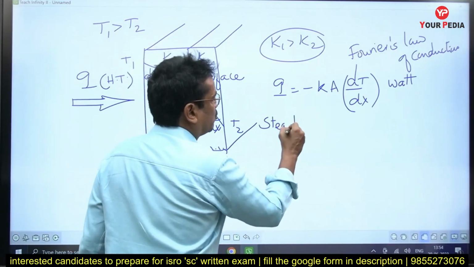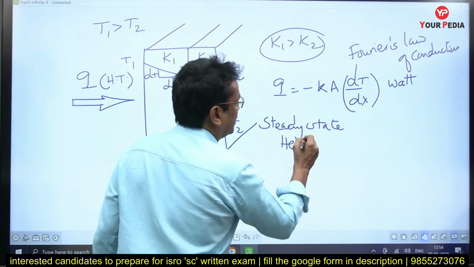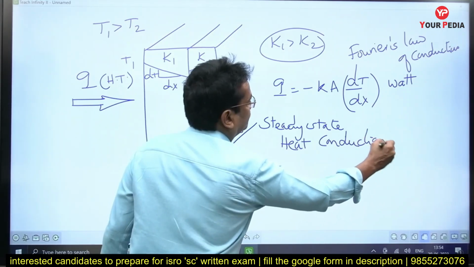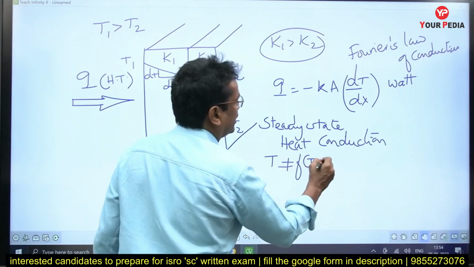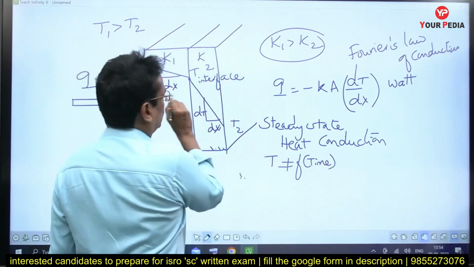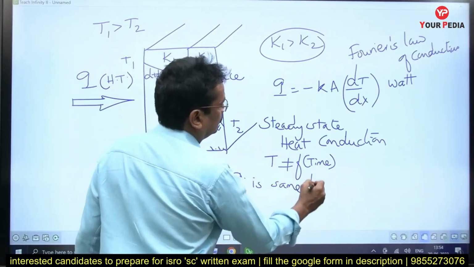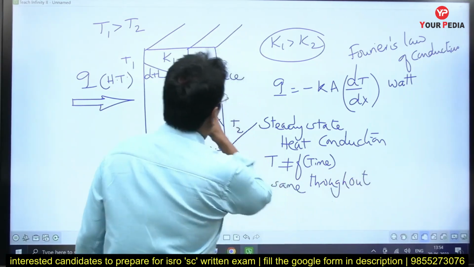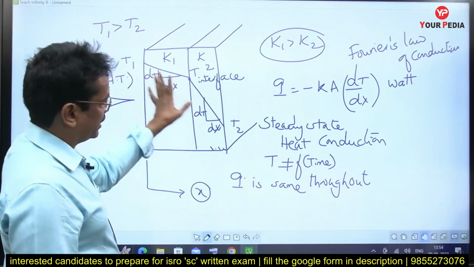Steady state conduction means what? Steady state heat conduction means the temperature at a particular location must not vary with respect to time. Temperature is not a function of time. This is the meaning of steady state heat conduction. Therefore, Q is the same throughout. Whatever heat is conducting through the first slab, the same heat must conduct through the second slab. That is one thing you can understand clearly.